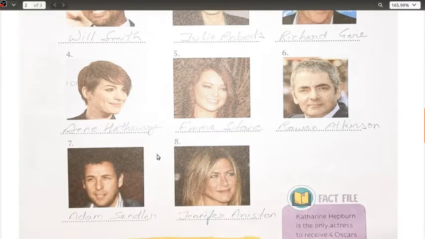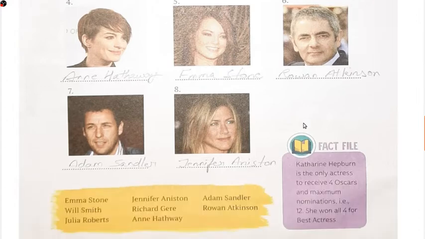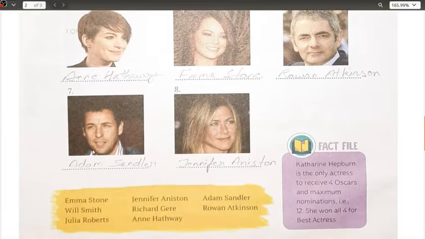Okay, next she is your Emma Stone, anything you may pronounce it. Next is your Rowan Atkinson. If you can observe, his face is somewhat like that famous funny character, I don't remember him. Okay, moving ahead to the next one, he is your Adam Sandler. And the last, Jennifer Aniston. Okay, so these are the famous Hollywood actors.